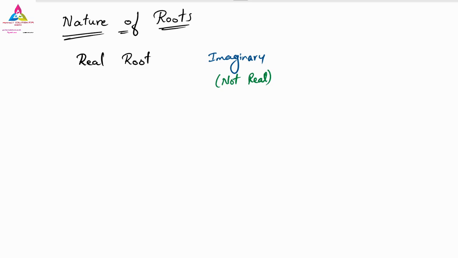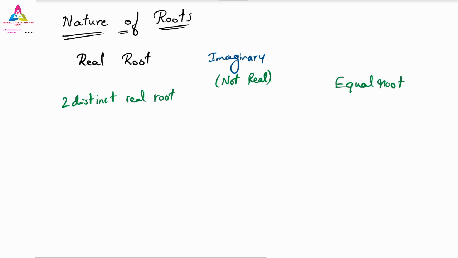One is two distinct real roots, and one more we will take as real roots in which only equal roots. Equal roots are also a real root only, but they are called equal because both the x values we get are equal.